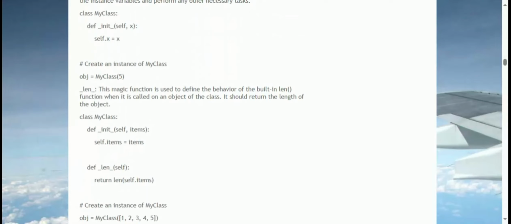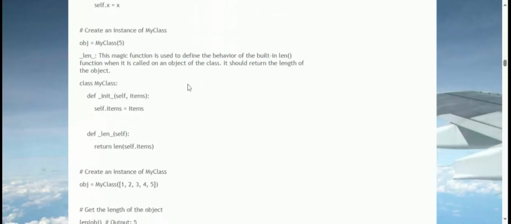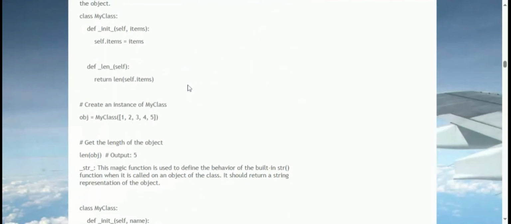str. This magic function is used to define the behavior of the built-in str function when it is called on an object of the class. It should return a string representation of the object.